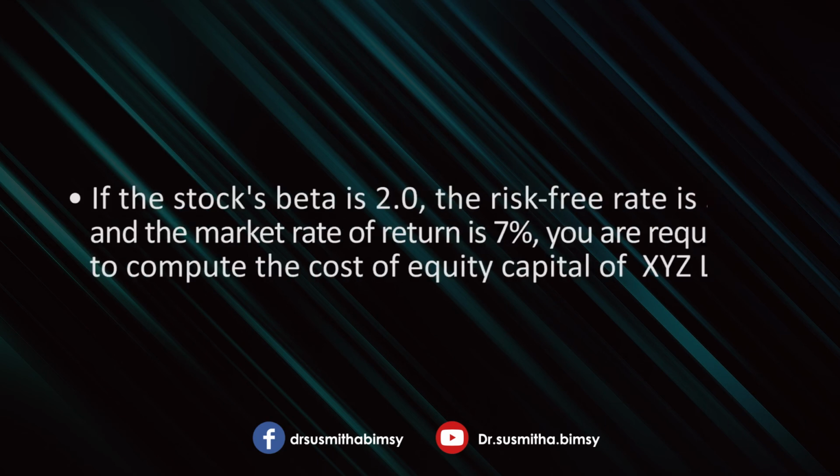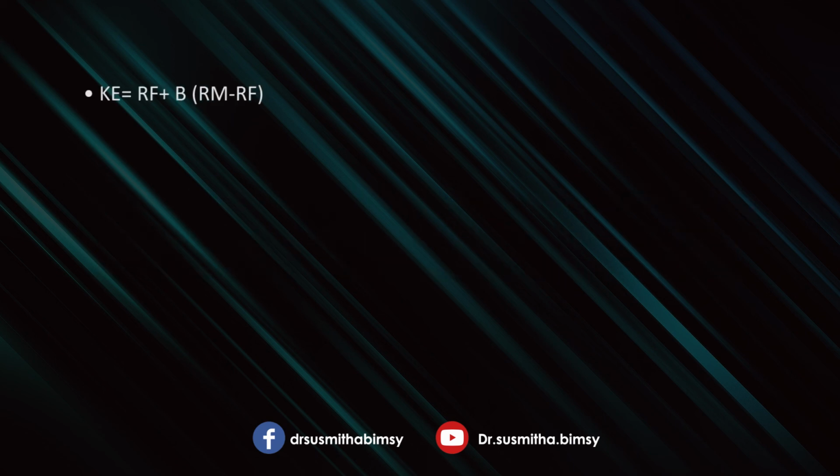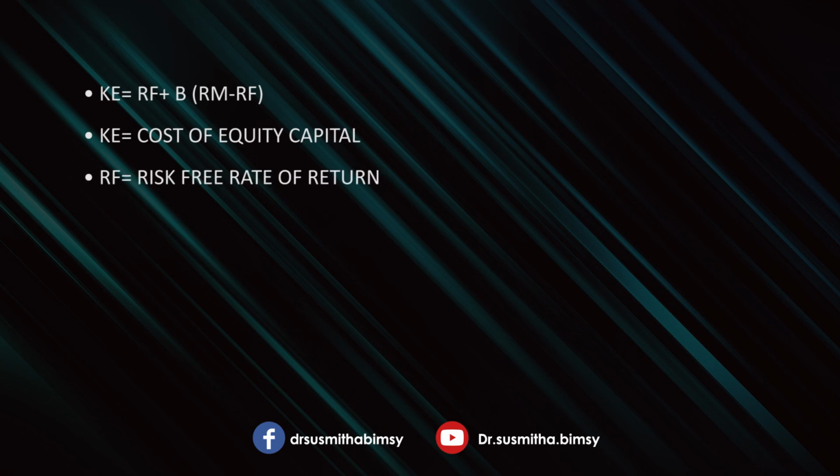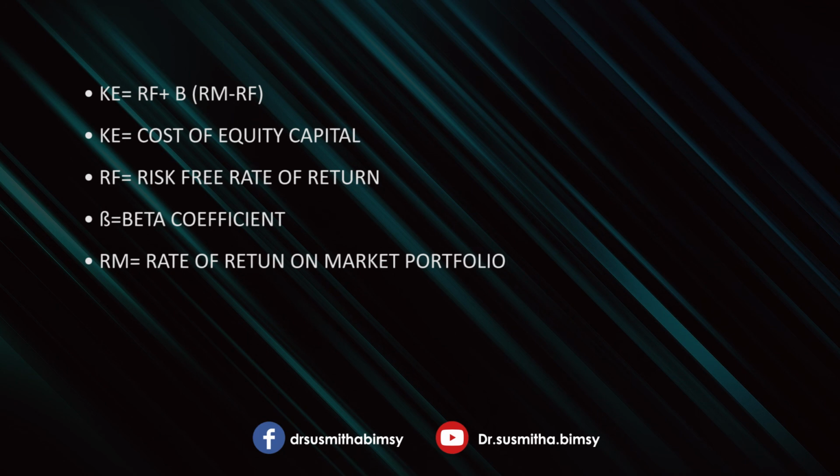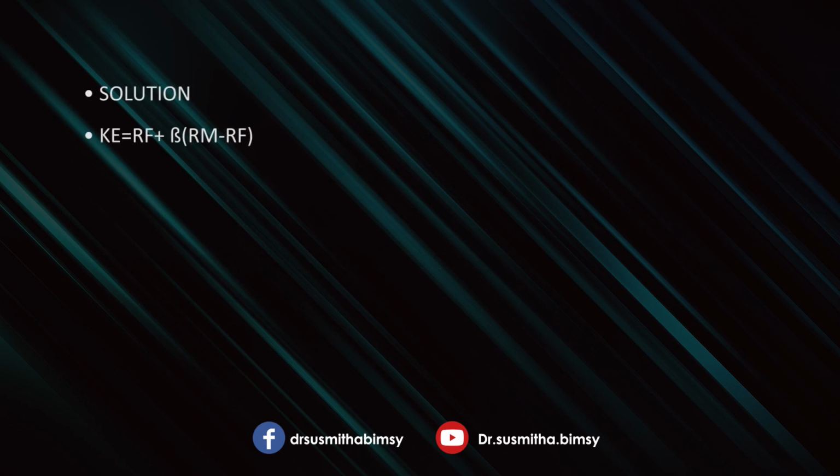Stock beta is 2.0, the risk-free rate is 3% and the market rate of return is 7%. Here we are using CAPM. Therefore, the formula is Ke is equal to Rf plus beta into Rm minus Rf. So here Ke is equal to cost of equity capital, Rf is equal to risk-free rate of return, beta coefficient, then Rm rate of return on market portfolio, then Rm minus Rf, that is the market premium. So here beta is 2.0, the risk-free rate is 3% and the market rate of return is 7%. We have to find out Rm minus Rf.